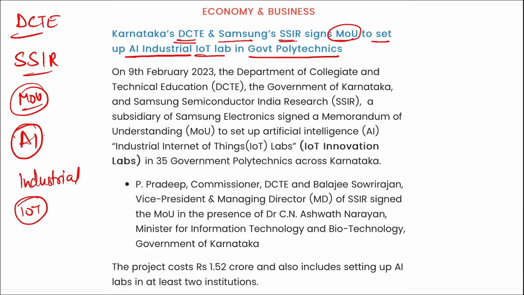So for incorporating artificial intelligence in the industrial IoT, and to help the students learn about these innovations and this new technology, the Department of Collegiate and Technical Education along with Samsung Semiconductor India Research came together and signed the MOU for this artificial intelligence industrial Internet of Things lab. All right, and these labs will be in around 35 government polytechnics across Karnataka.